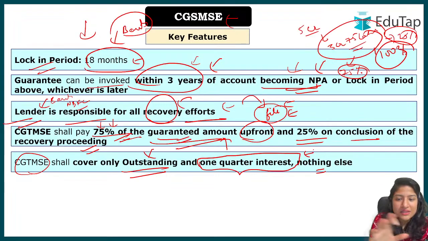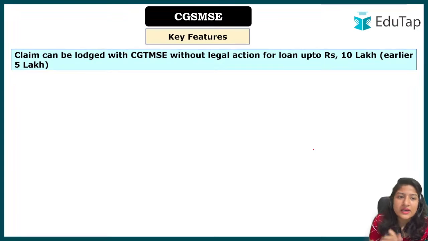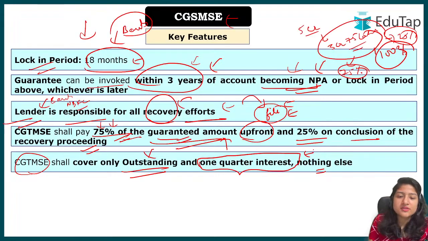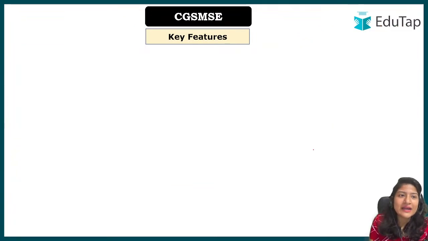So these were the things for banks. Again, I'm just giving you a brief idea about this. If you want to remember them you can, but these are the basic and only the important ones that I have added. Now there are two last important features. We have understood that this legal proceeding and everything will happen, right? But the government has said that legal proceedings are very long, tiring, and very time-taking, all these things, right?